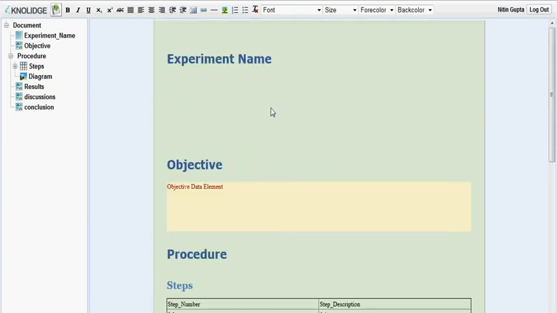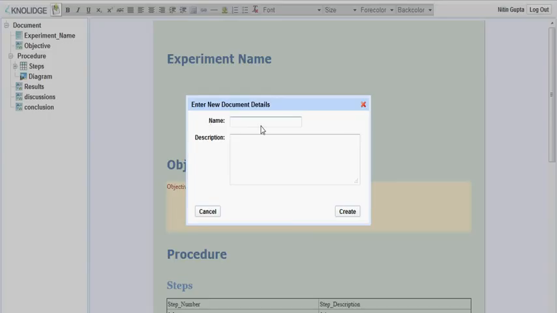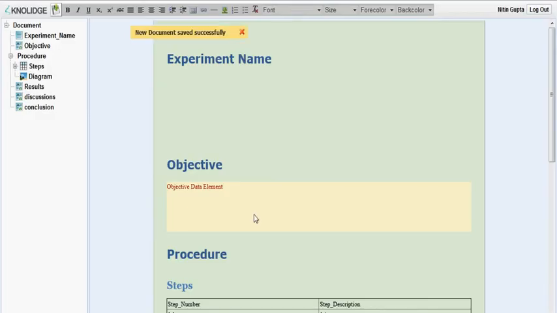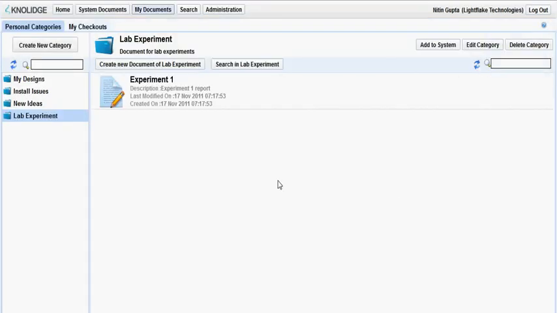So let's say I enter some data and I save it as a document, say Experiment 1 Report. Great. So I refresh it. So now I have this new document. I can edit, I can view it, and of course I can delete it. So this is the way we create a template and how we create documents on it.